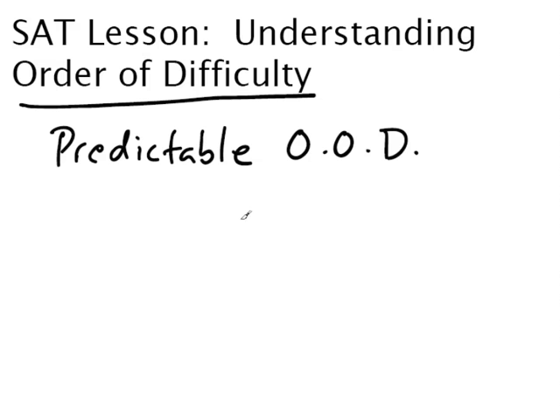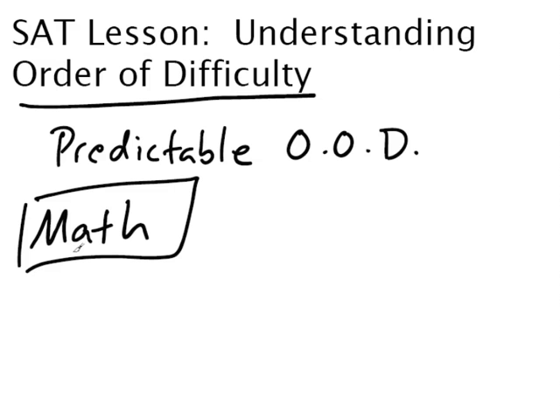So, getting back to predictable OOD, there is one place on the SAT that has predictable order of difficulty on every single question, and that would be the math section. Okay, so we said before in our introduction that there are 3 math sections, and they have differing amounts of questions.